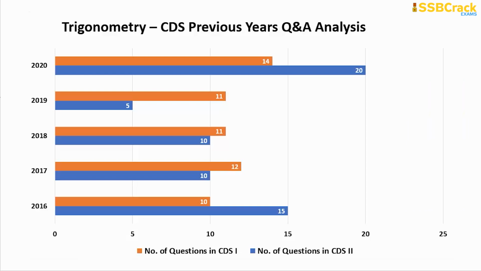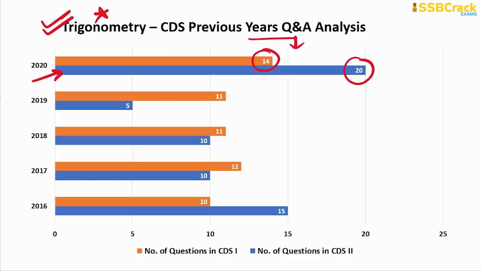Then move on to the next topic, that is trigonometry, because this is nowadays the most important topic emerging, as it's important in the CDS mathematics section. You can see that the maximum questions so far were in the latest paper, CDS 2 2020, and in CDS 1 2020 also there were 14 questions. Such a big number, right?